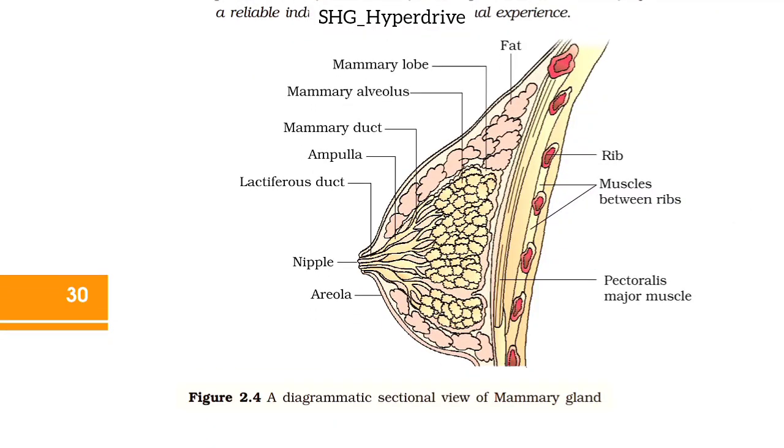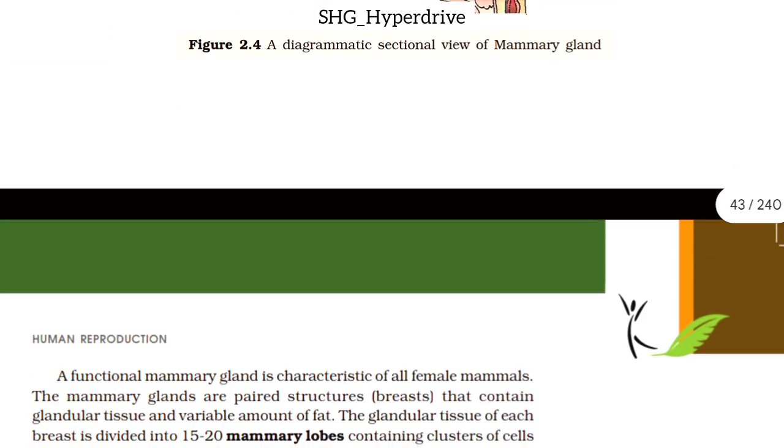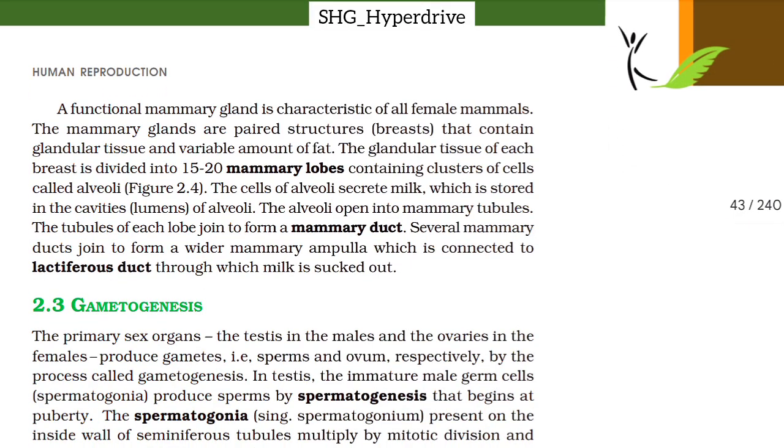Figure 2.4: Diagrammatic sectional view of the mammary gland. A functional mammary gland is characteristic of all female mammals. The mammary glands are paired structures, the breasts, that contain glandular tissue and variable amounts of fat. The glandular tissue of each breast is divided into 15 to 20 mammary lobes containing clusters of cells called alveoli.